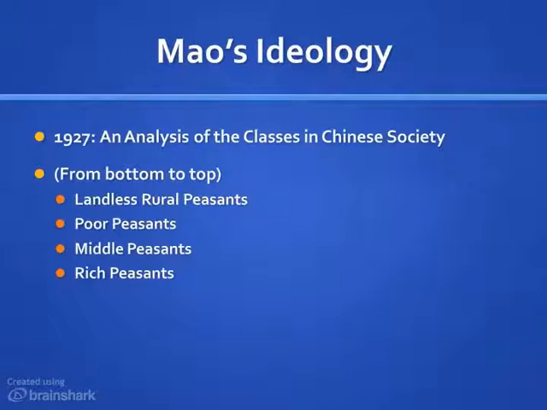Above the middle peasants were the rich peasants, who owned enough land to support themselves and to rent out land to poor peasants. Thus, this made them one of the exploiting classes, or in other words, one of the enemies of the people in Mao's configuration.